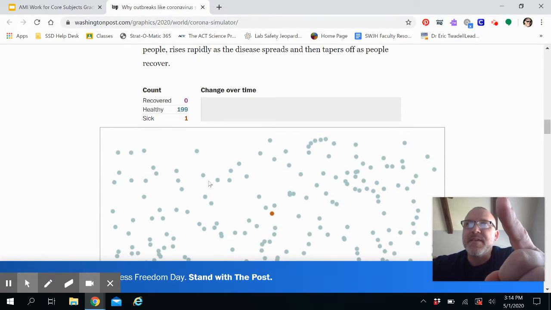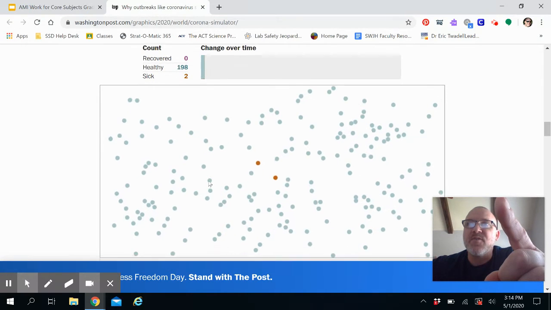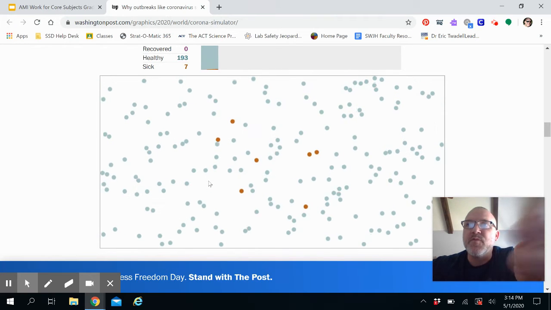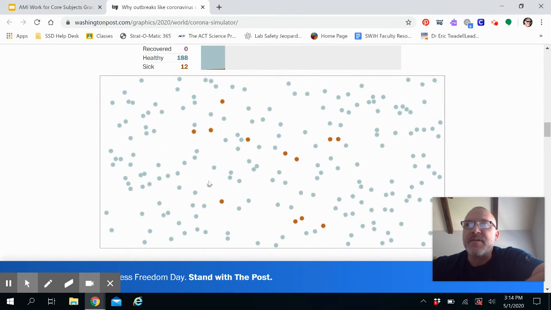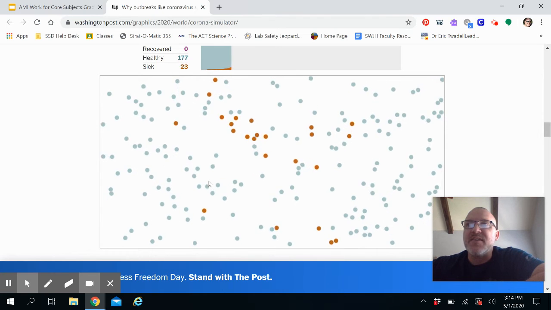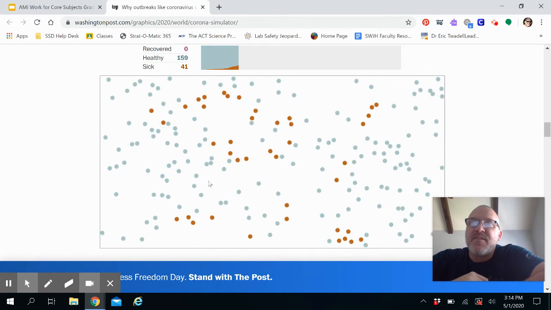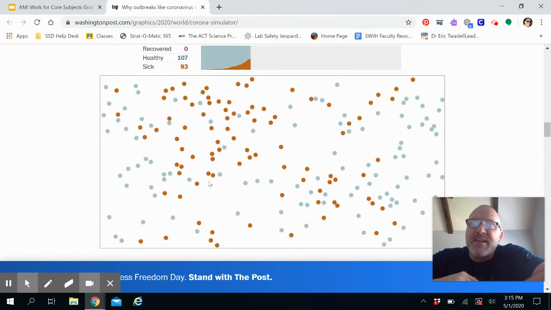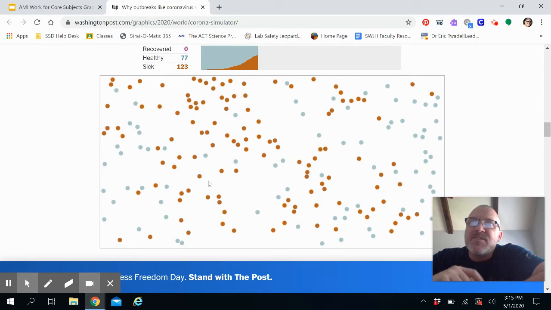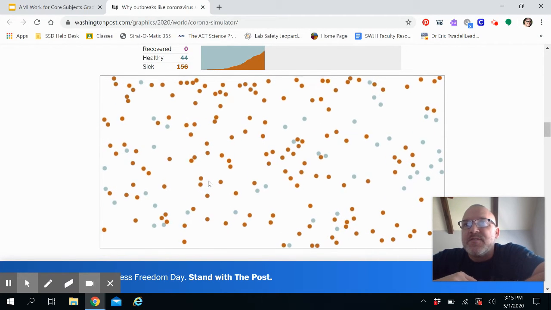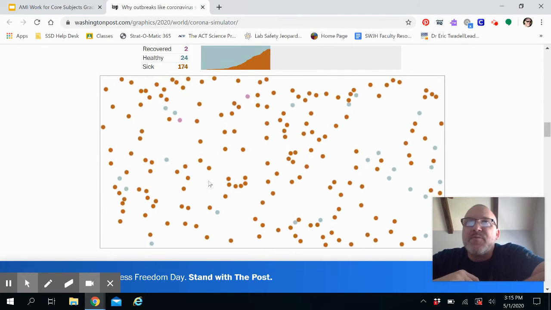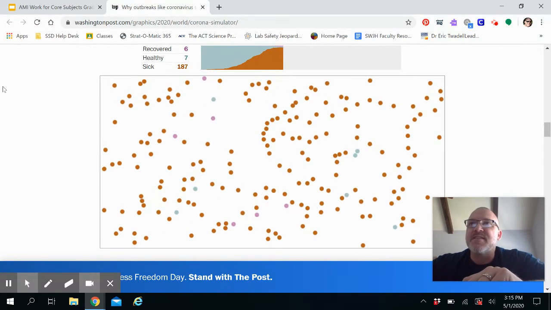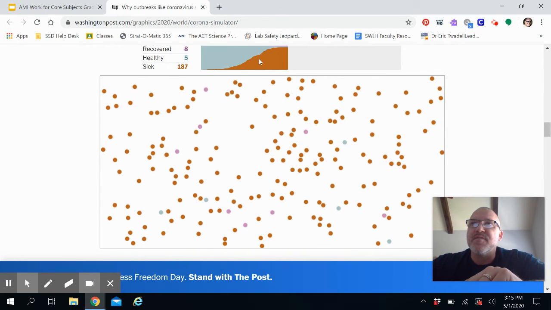Okay, and there are simulations here as you go down. This is a simulation that shows how quickly the virus can spread from person to person when everyone moves and acts normally. You can see as they come into contact here. Now, what you should note about the virus is that the coronavirus doesn't spread like this right here, because some people don't actually get sick after they've been exposed to the virus. In fact, a large percentage of the population doesn't get sick. But you can see how this simulation affects the curve of those affected here.